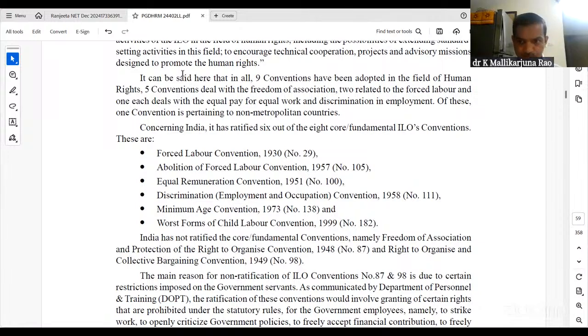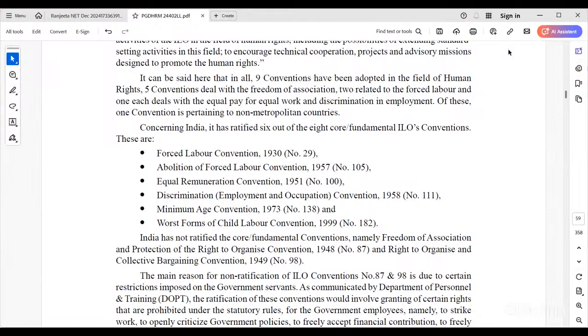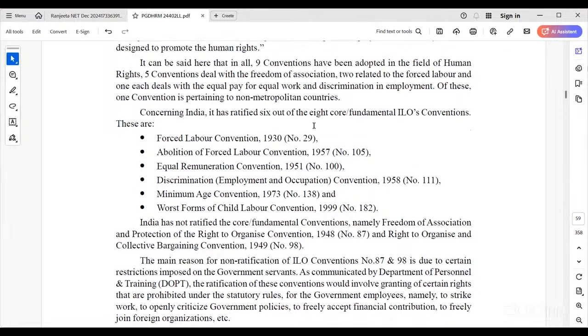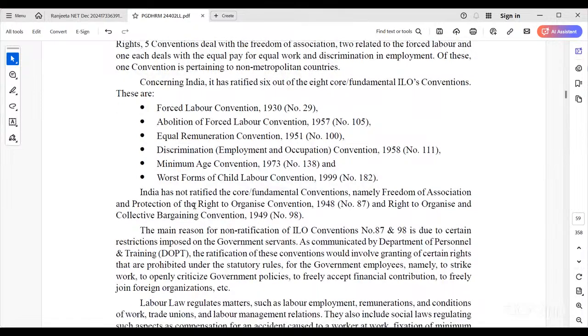1951. Right, equal remuneration, the Discrimination Convention in the year 1958, the Minimum Wage Convention 1973, and the Worst Forms of Child Labour Convention 1999.